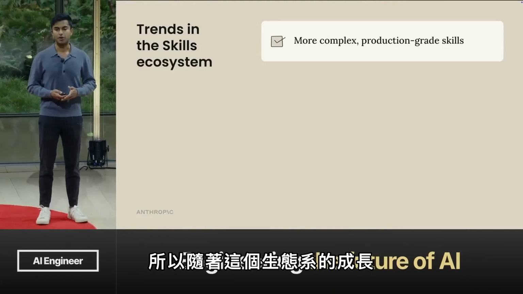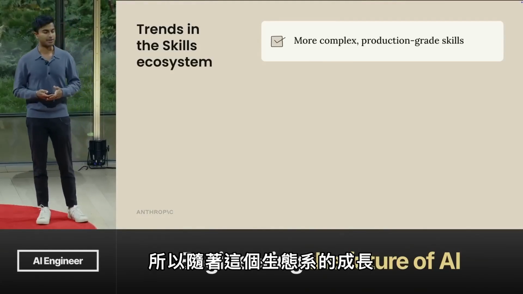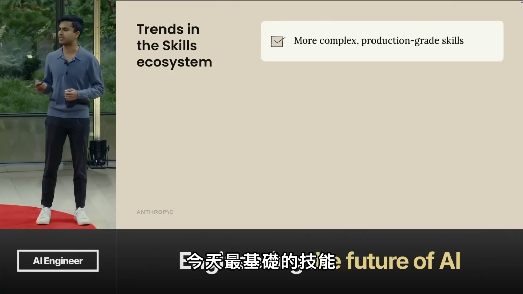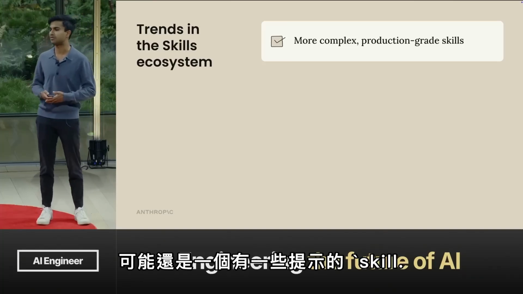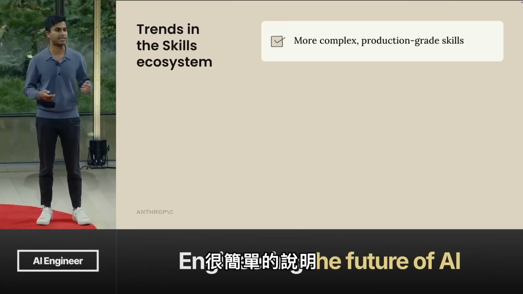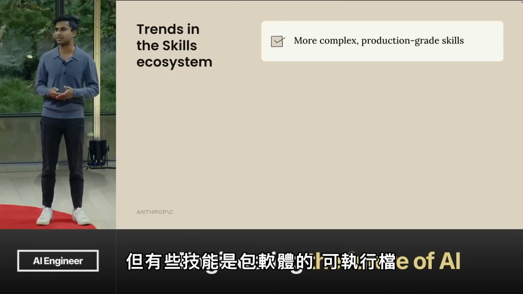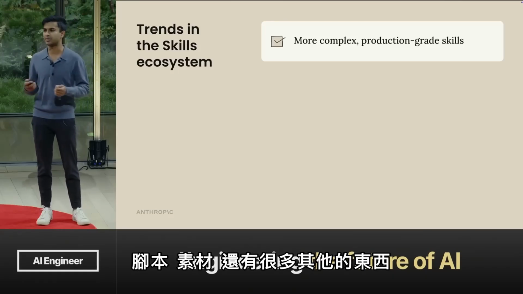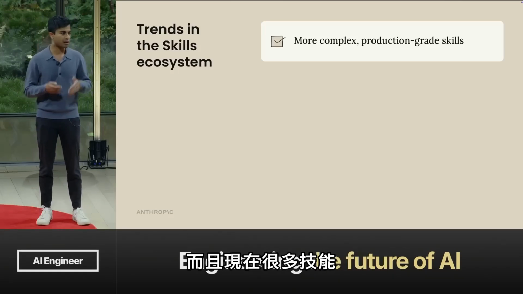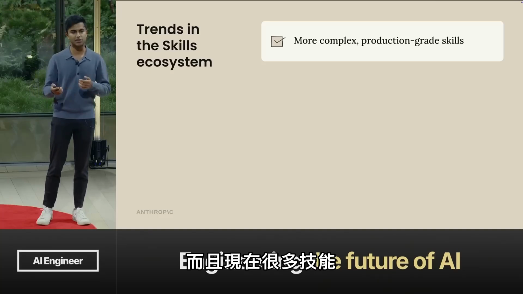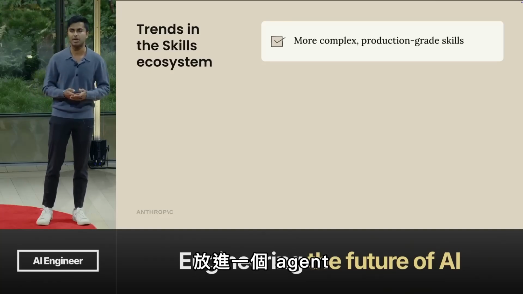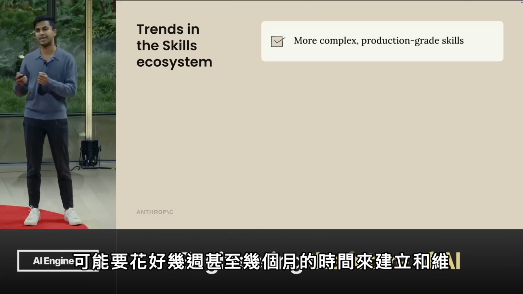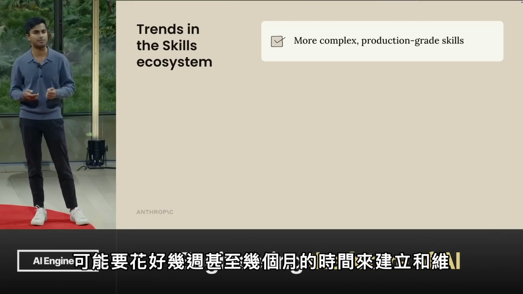So as this ecosystem has grown, we've started to observe a couple of interesting trends. First, skills are starting to get more complex. The most basic skill today can still be a skill.md markdown file with some prompts and some really basic instructions. But we're starting to see skills that package software, executables, binaries, files, code, scripts, assets, and a lot more. And a lot of the skills that are being built today might take minutes or hours to build and put into an agent. But we think that increasingly, much like a lot of the software we use today, these skills might take weeks or months to build and be maintained.